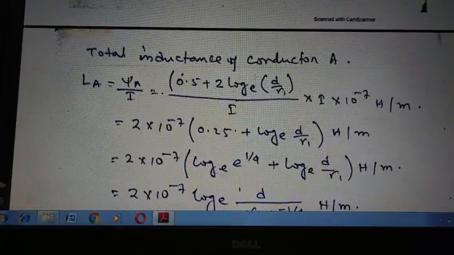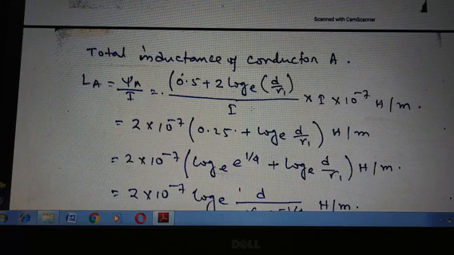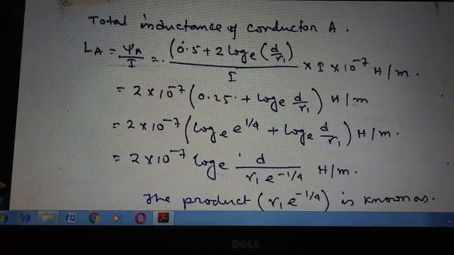Now the total inductance of conductor A, LA, equals psi A by I, that is equals 0.5 plus 2 log e D by R1 into 10 to the power minus 7 Henry per meter.